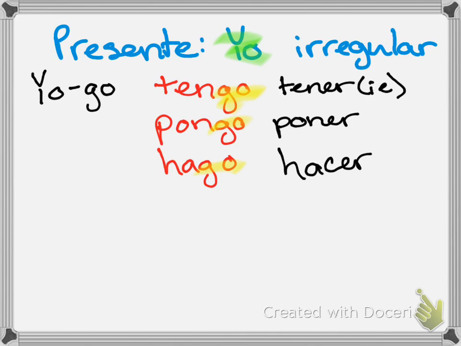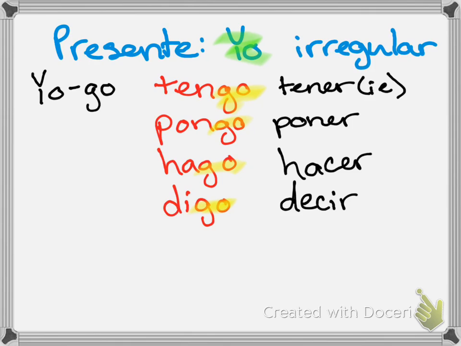Another common yogo verb is from decir. Decir, which means to say or to tell, and this yogo is digo. Maybe you've noticed I'm using digo a lot in our book right now because every time Dionara talks, she says digo, digo, I say. Okay, there are quite a few verbs in this yogo list. Okay, so just down here, I'm just going to put a few more of these that change.